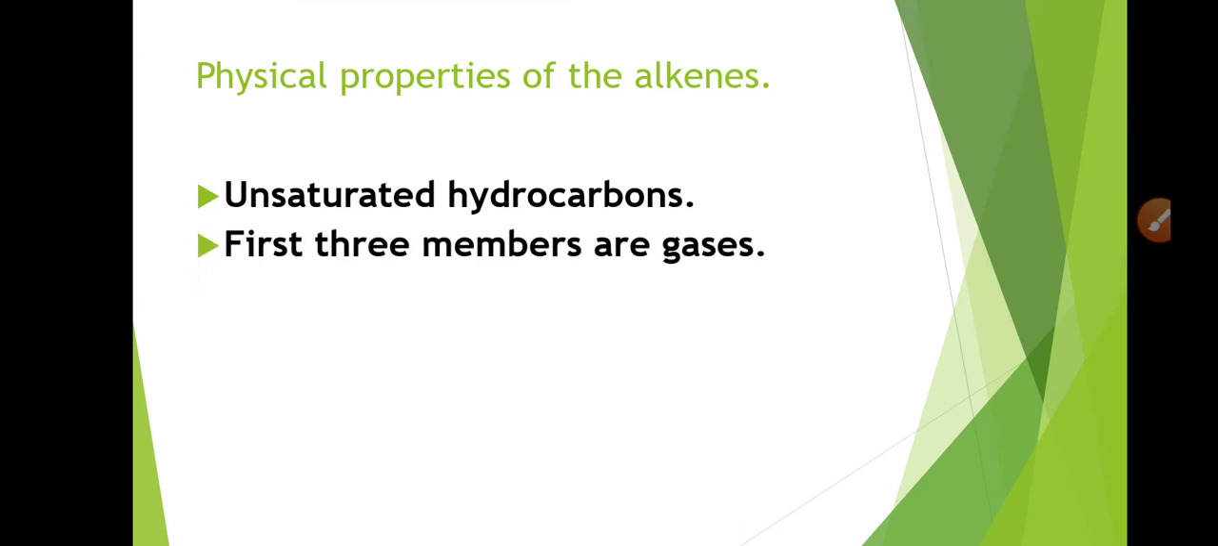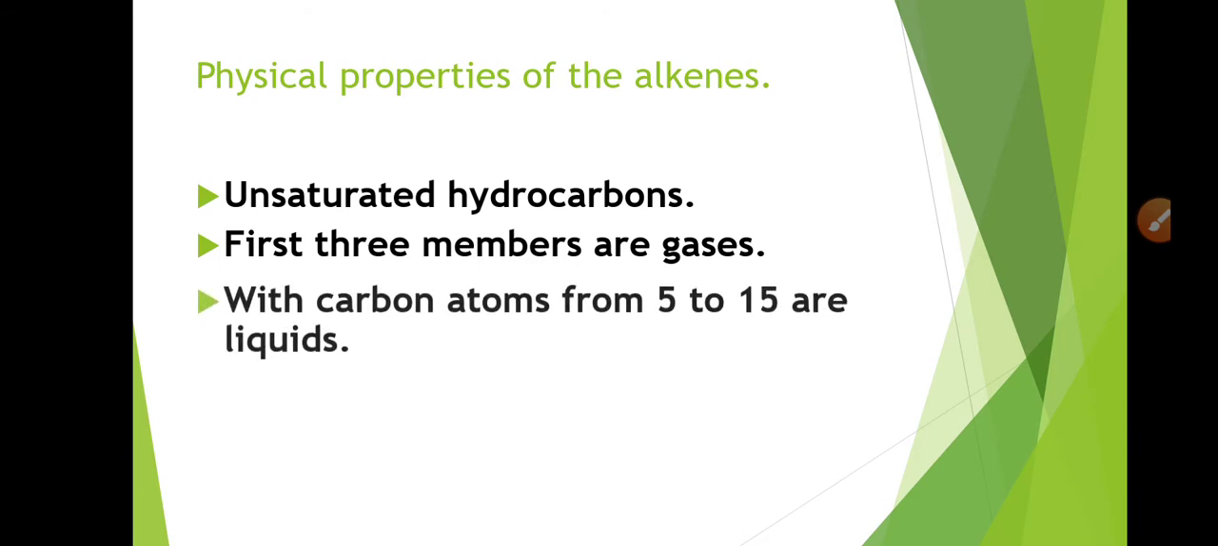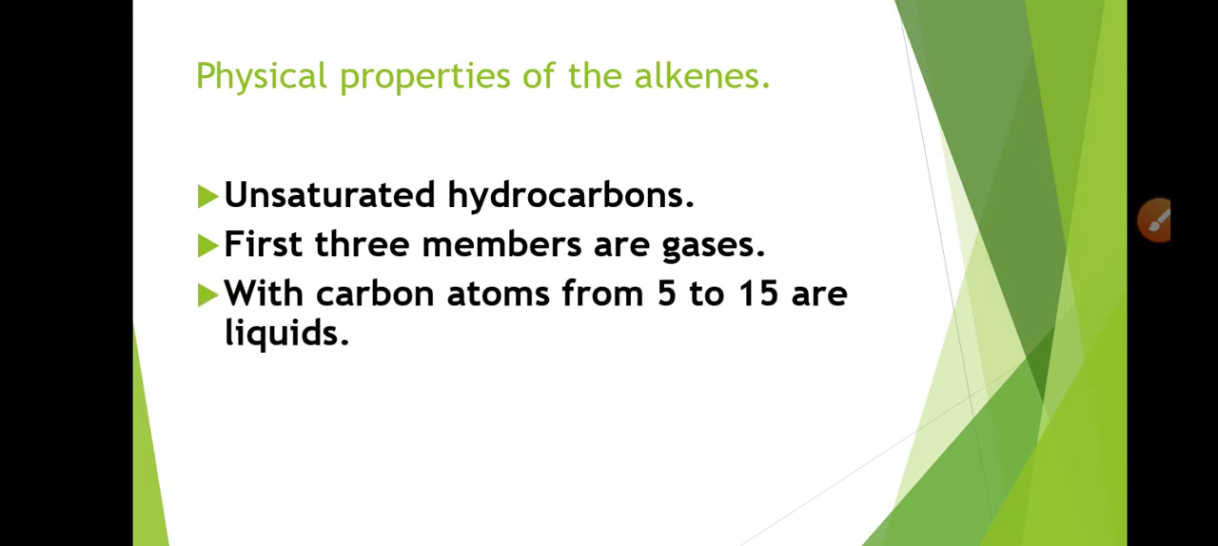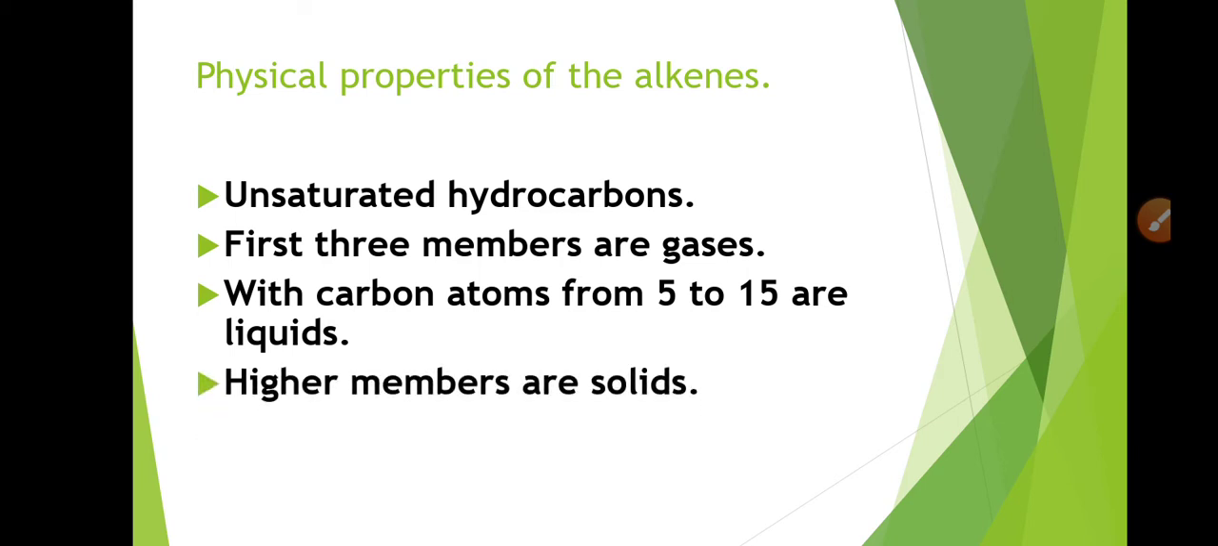Secondly, we can say about the physical traits of the alkenes that the first three members of the alkene series, which are named ethene, propene, and butene, are found in the gaseous state. The alkenes having carbon atoms ranging from 5 to 15 are found in the liquid state, and the higher members of the alkene series are in the solid state. It means that as the number of carbon atoms increases, the physical state of the alkenes changes from gaseous towards solid.